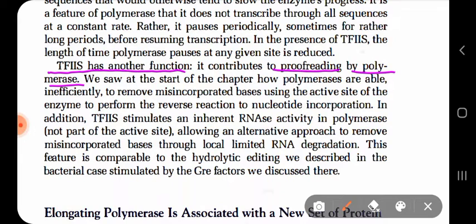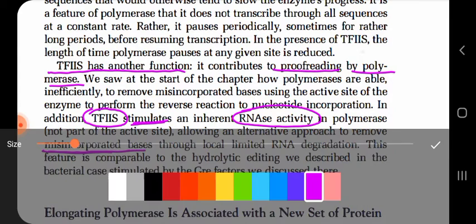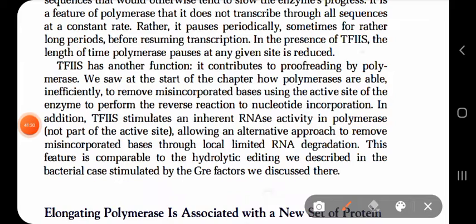And how does it do that? Because TF2S has an RNase activity. Okay, which actually, it actually stimulates an RNase activity within the polymerase, which will remove the misincorporated base. I'm sorry for what I have said. TF2S does not have RNase activity itself, but its function is to stimulate,